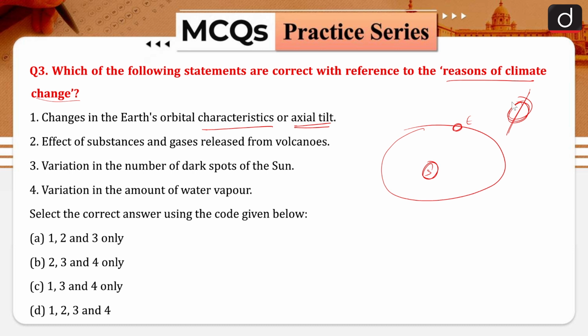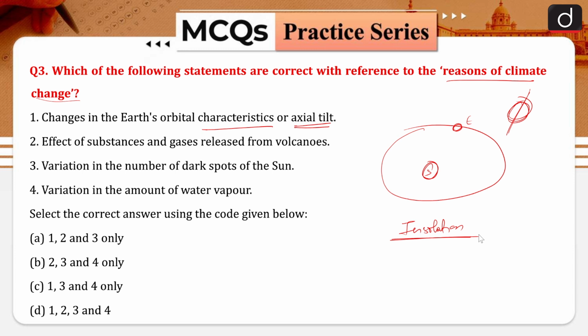of the Earth. This axial tilt and the characteristics of the orbit are basically the deciding factor for how much insolation, or how much heat from the sun, will fall on the Earth. So that is one of the reasons for climate change. Now when we are talking about climate change per se, that is a natural activity which is bound to happen, but the thing is it has been happening at a faster pace because of the intervention of humans.